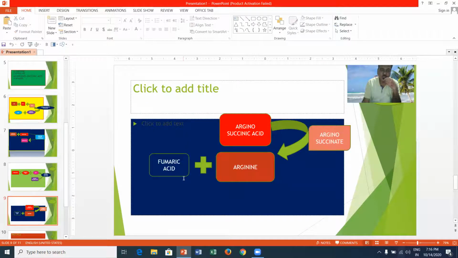Here, one more reaction you can see: the arginosuccinic acid converts into arginine as well as fumaric acid, in the presence of arginosuccinate lyase.